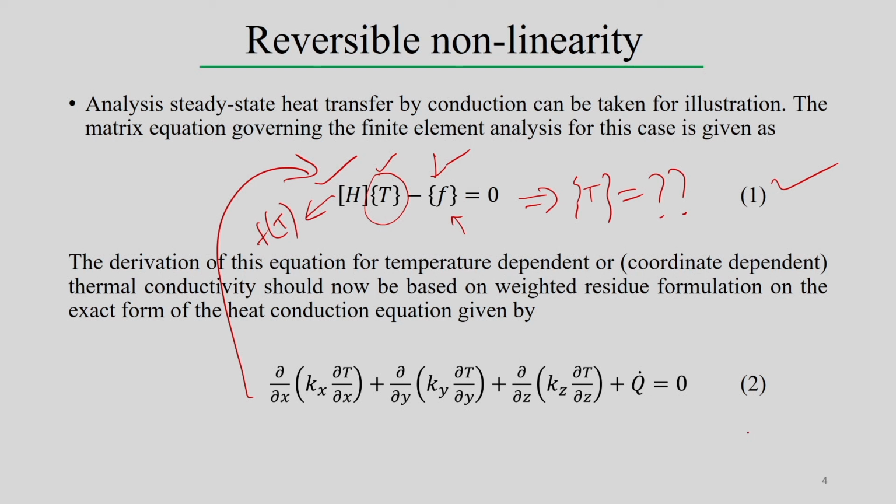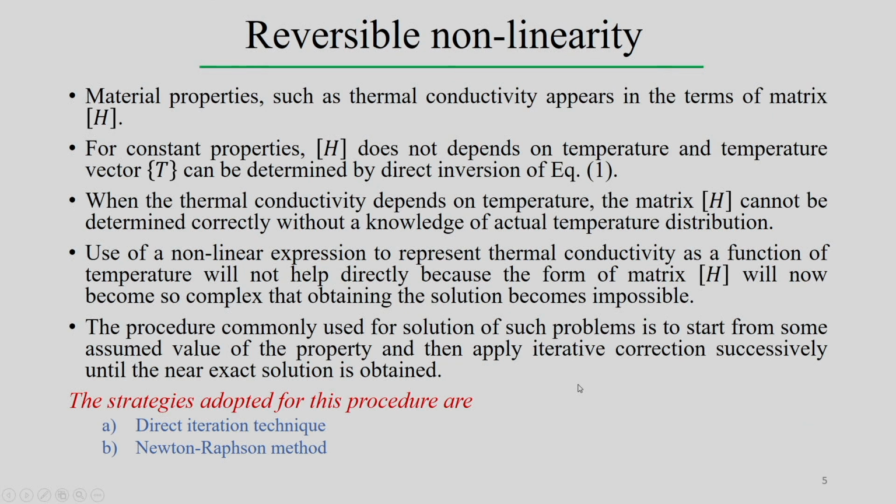So it is simple: we are considering H, but this H can be a function of temperature T, and again we are looking for the temperature as output; this is the equation we need to solve. If we look into temperature dependent properties or spatial dependence of the thermal conductivity, we can reach this particular shape of the equation. Now we look into how we can solve this equation, and the different methodologies.